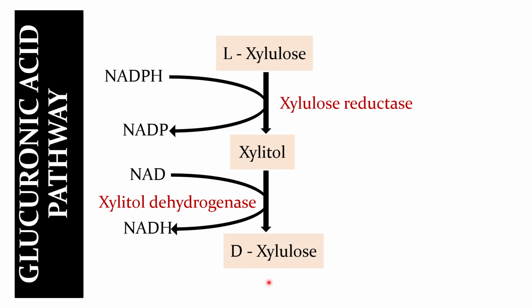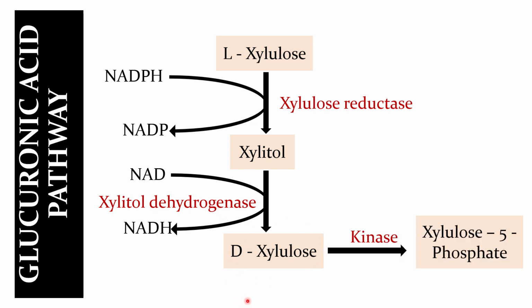Now D-xylulose gets phosphorylated to xylulose 5-phosphate in the presence of xylulose kinase. This xylulose 5-phosphate gets further metabolized in the HMP shunt and leads to formation of glucose.